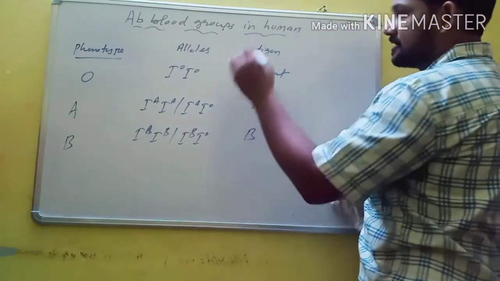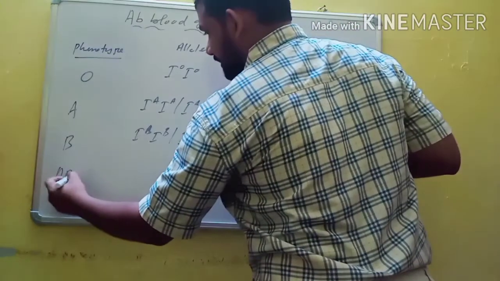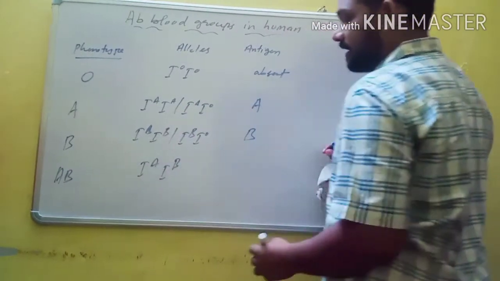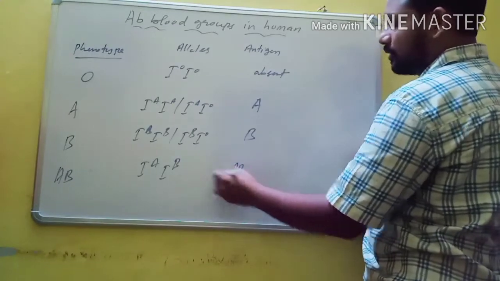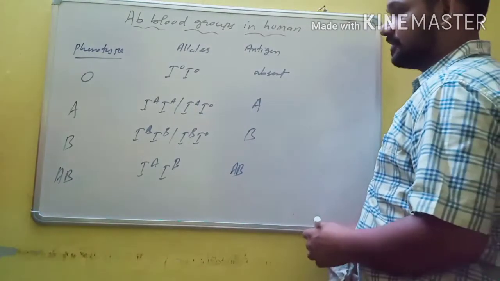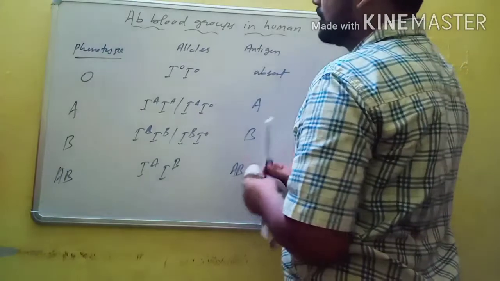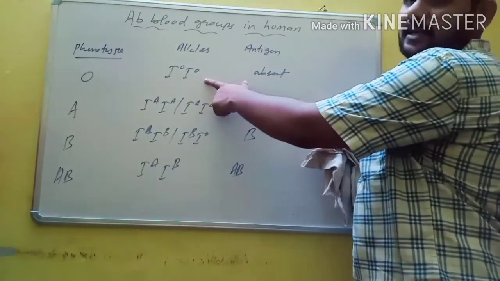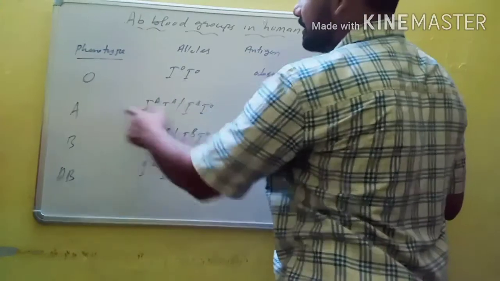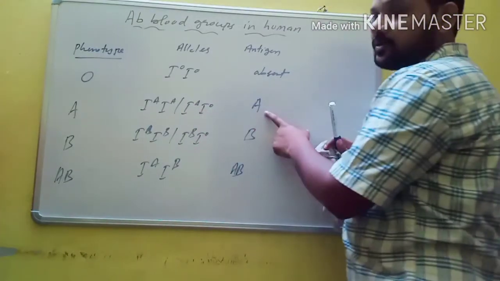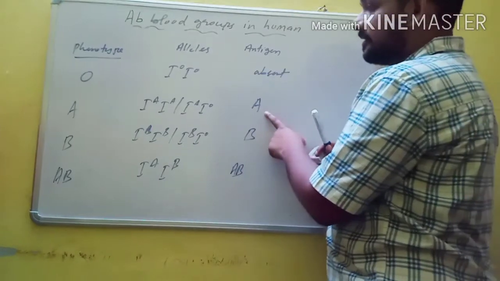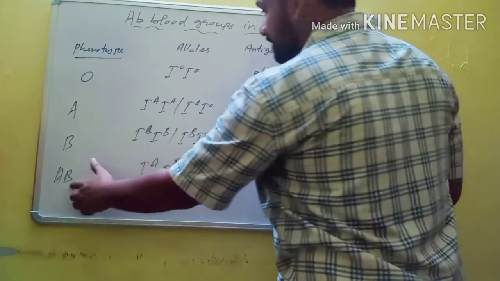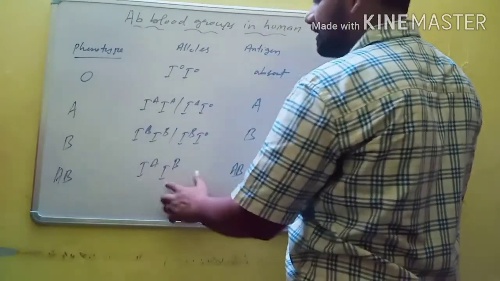It produces antigen B. In blood group AB, the alleles are IA and IB, so it produces both antigens, antigen A and antigen B. Here, in the first case, organisms contain only O blood group because they contain only alleles of O. And in the second case, the organism contains only blood group A. In this condition, organisms contain only blood group B. But in this condition, both alleles are equally dominant.